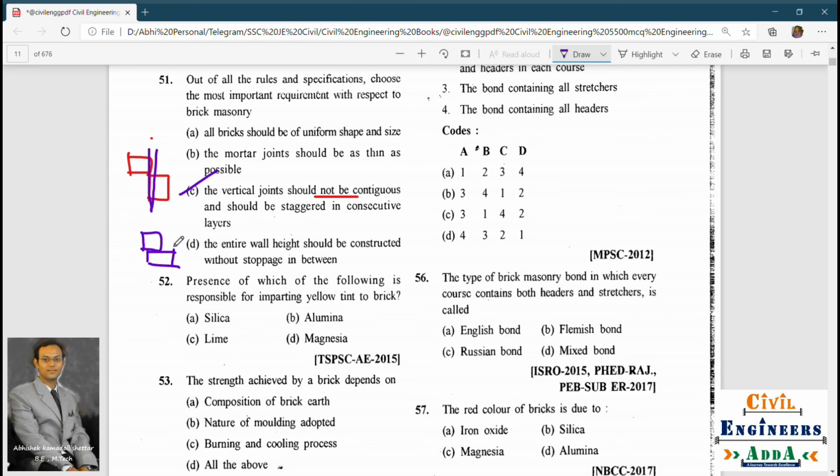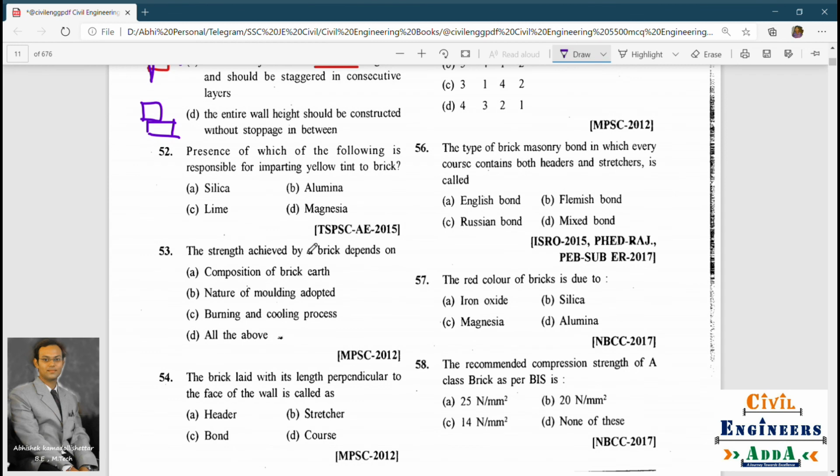Next, presence of which of the following is responsible for imparting yellow tint to brick? Yellow tint. So this is also very important. Usually they ask for red one, but here it is yellow tint. Now the answer is magnesia. So the answer is magnesia.